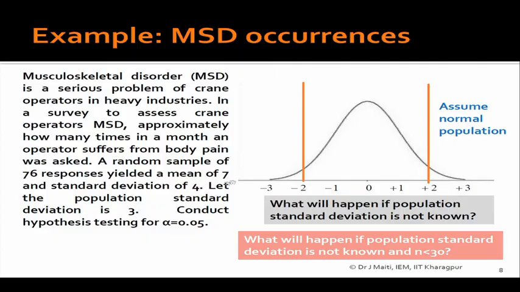Okay. And I have given here what will happen if the population standard deviation is not known. Even if the population standard deviation is not known, but the sample standard deviation is known, the Z distribution will still be applied. What will happen if the population standard deviation is not known and n is less than 30? The T distribution will be used, and you will get the critical value for comparison from the T distribution. Are you seeing the similarity with confidence interval?